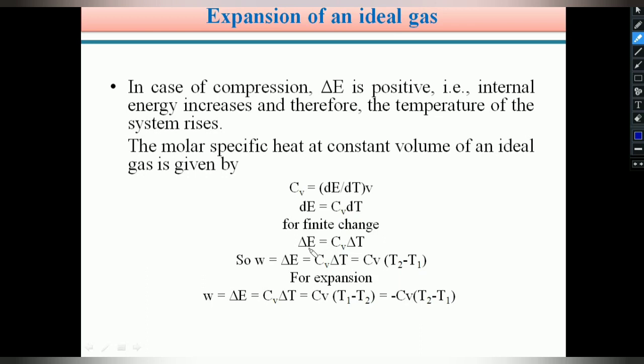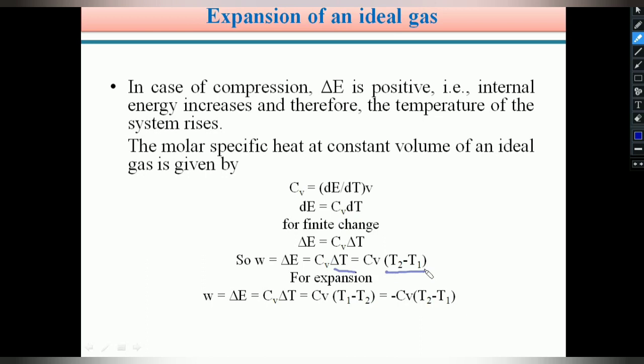Therefore, in case of compression, work is positive because work is done on the system. W is equal to delta E, which is equal to Cv into delta T. Students, we know delta T means the difference between temperatures, so delta T is nothing but T2 minus T1.